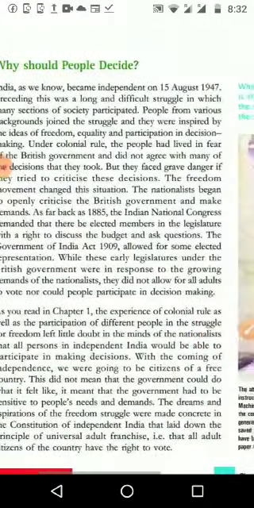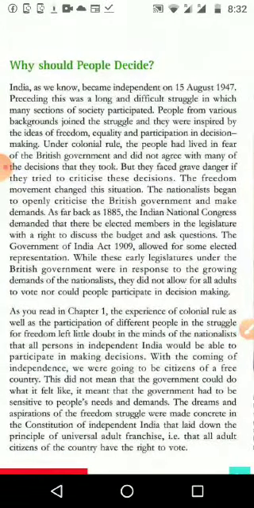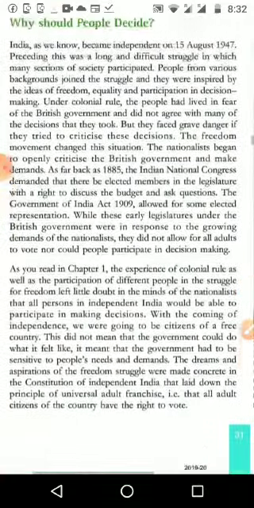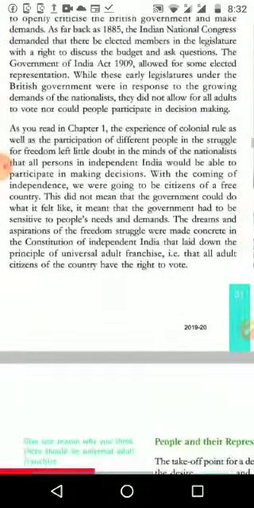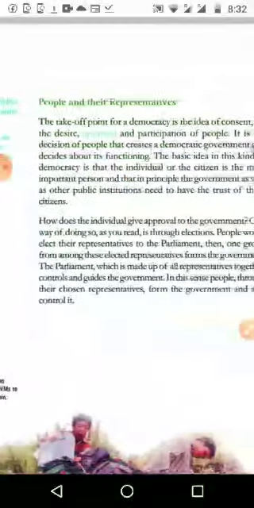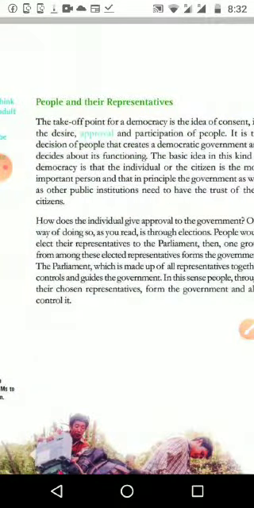one topic by one. Many topics we want to study. First topic: why should people decide? Why do people want to take decisions? Why can't our representatives take decisions? The next topic is people and their representatives. What is the importance of a representative? What is the relation between these people, our citizens, and their representatives?